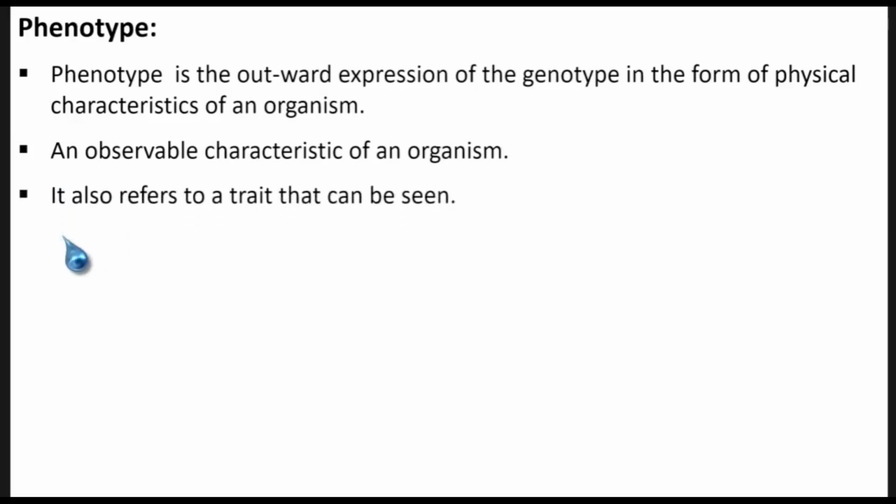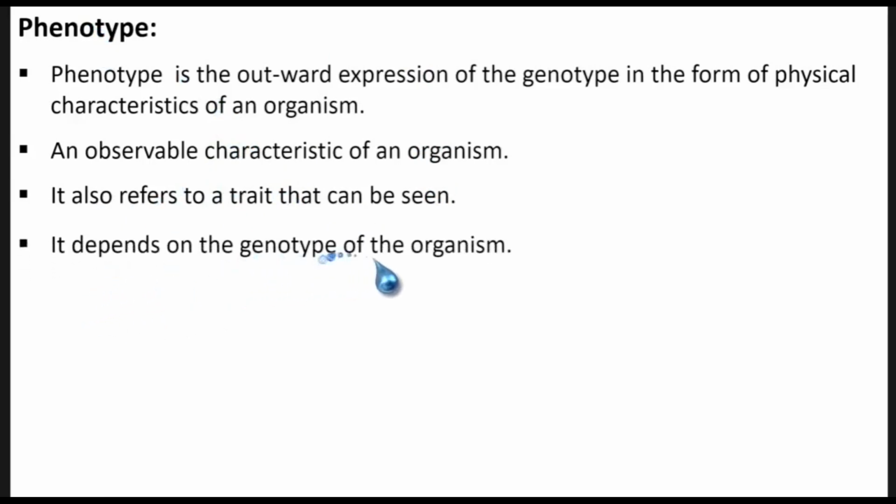So it also refers to a trait that can be seen. All these definitions are just there to make you understand what phenotype is. It depends on the genotype of the organism. So what causes the phenotype, the way you appear, is actually the genetic makeup or the genotype.